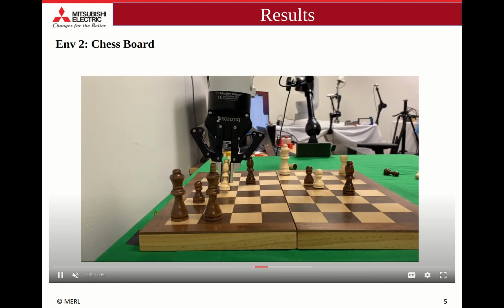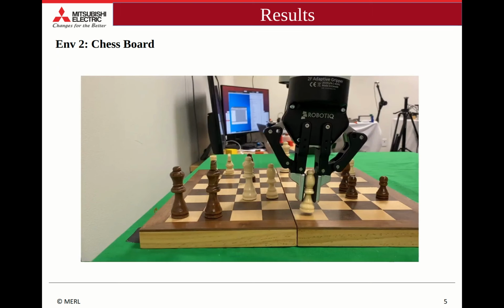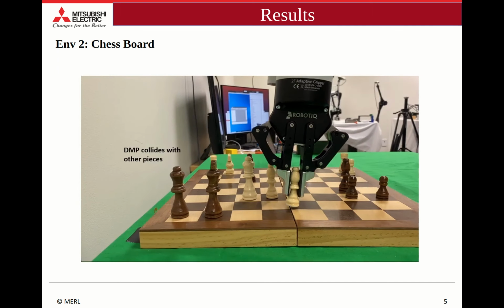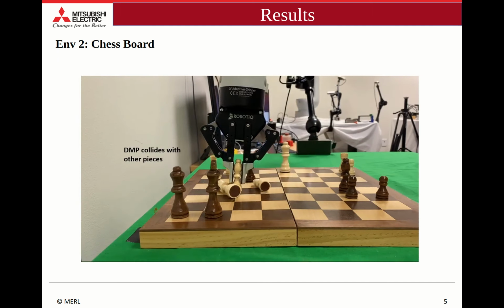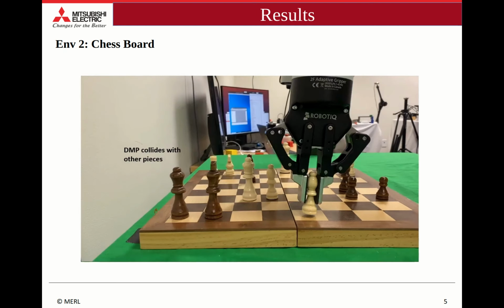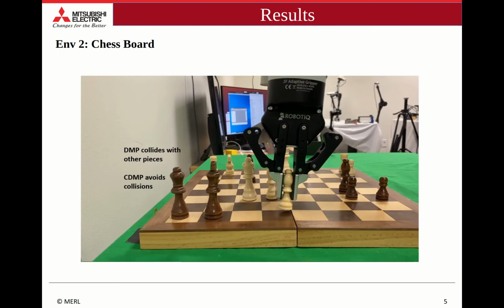In our second domain, a DMP is fit to expert demonstrations of chess moves. We find that our CDMP, even in this more cluttered case, generates trajectories that allow the robot to execute the movement without collision.